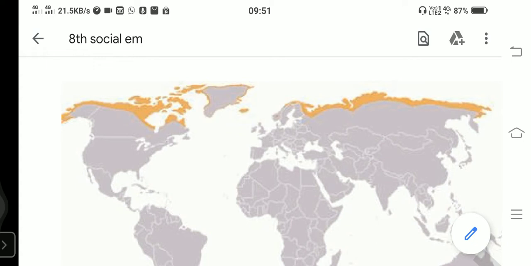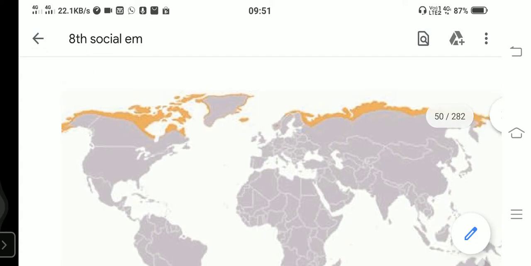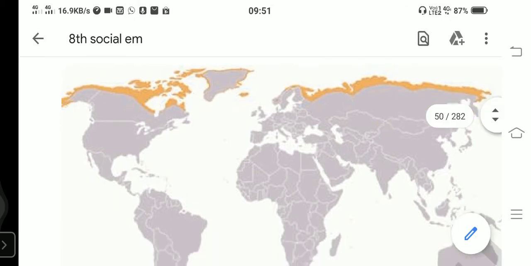There is a special type of vegetation we find in the tundra region, which grows very short. In the previous class we discussed it. Lichens, mosses, such small plants grow for a short period. So this is the special type of vegetation.